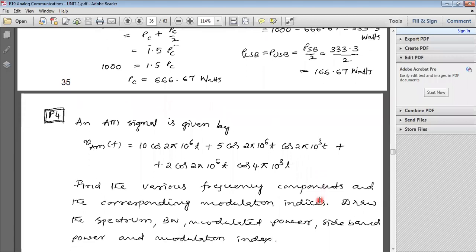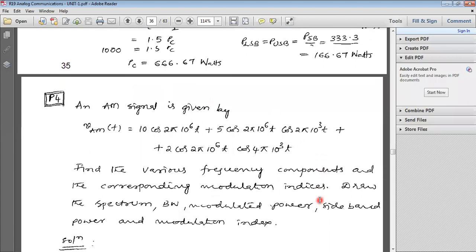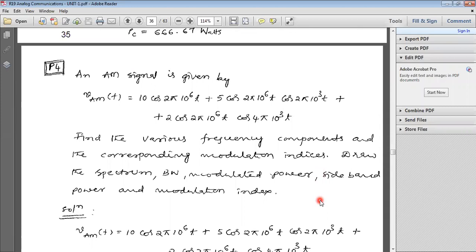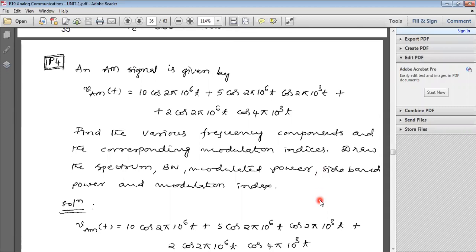An AM signal is given by VAM of t equal to 10 cos 2 pi 10 power 6 t.